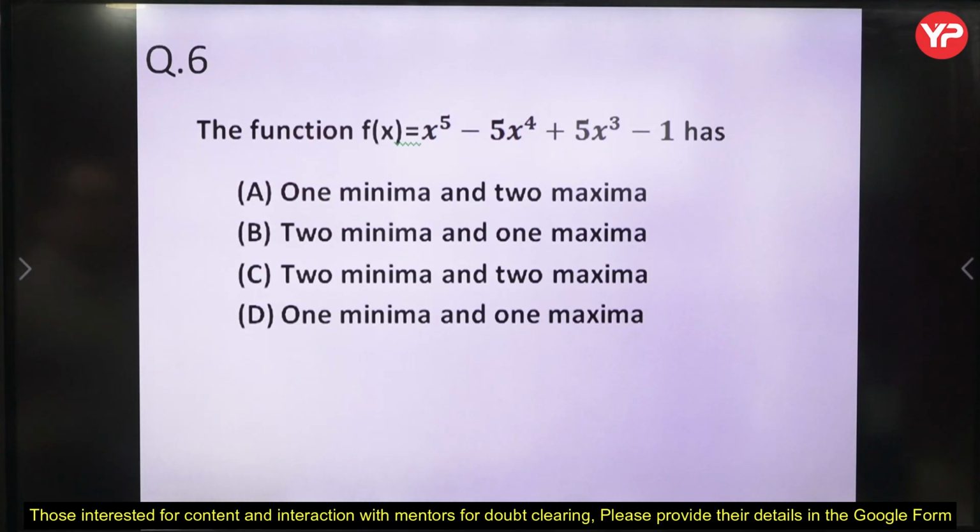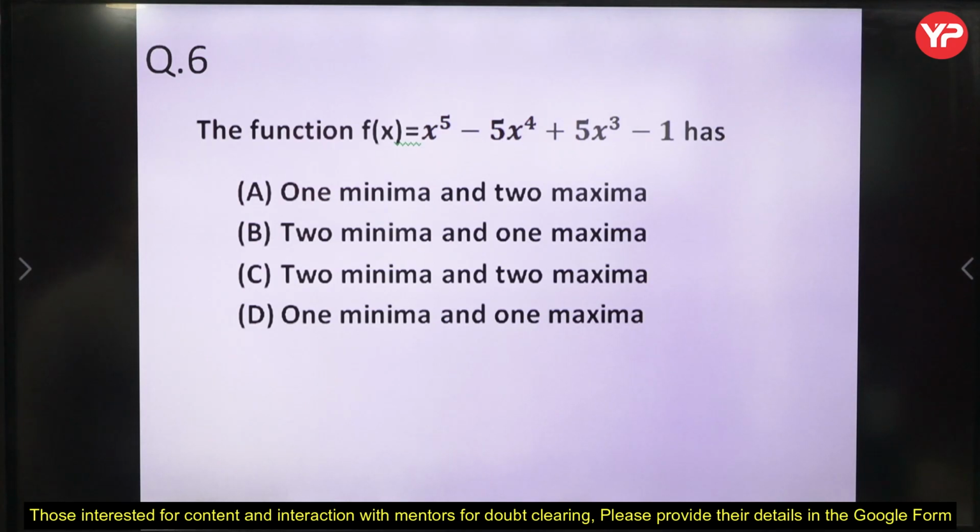The function has one minima or two maxima, so what is the right answer here? You have to compute that. You can pause the video, solve it, and then watch the solution.